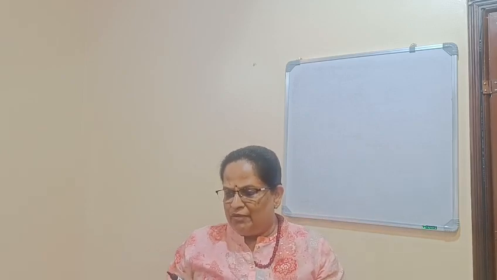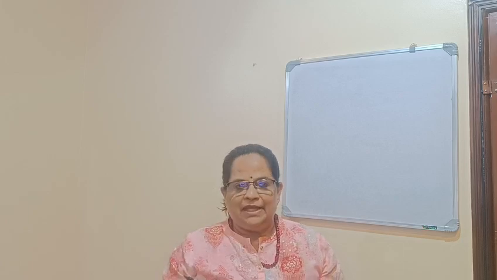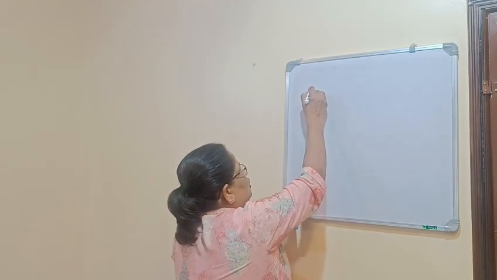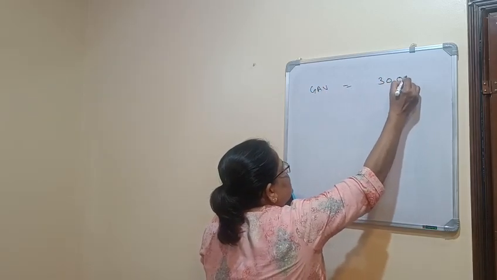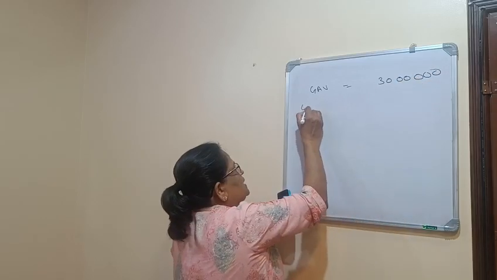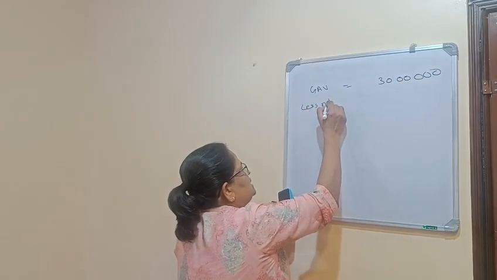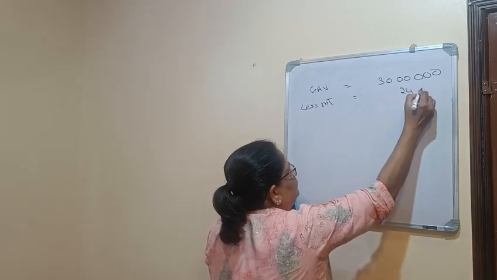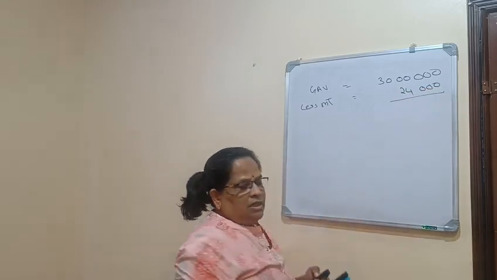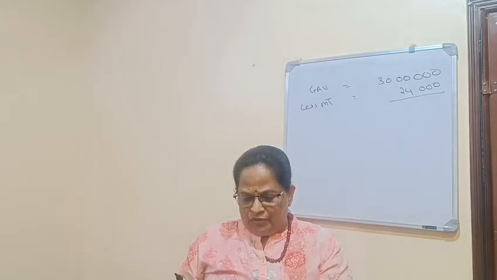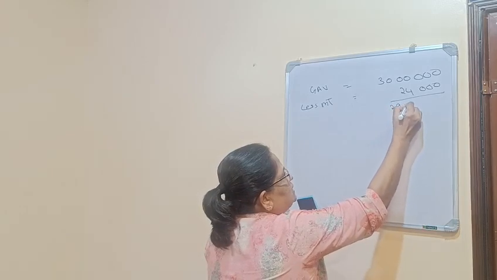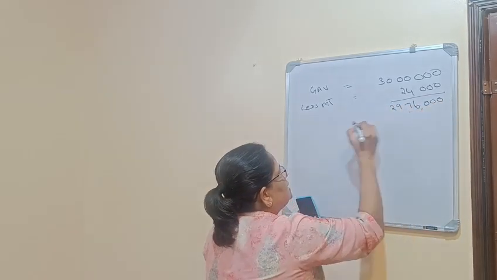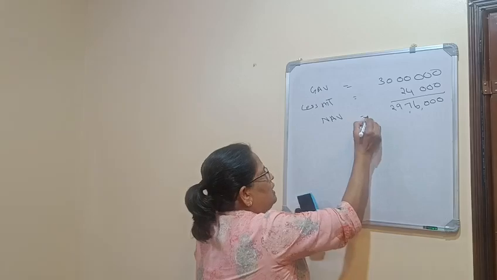First one: MRV 24 lakhs, actual rent received 30 lakhs. Whatever the higher value will be the gross annual value. Gross annual value is 30 lakhs. Less municipal taxes 24,000. So the net annual value is 29 lakhs 76,000.